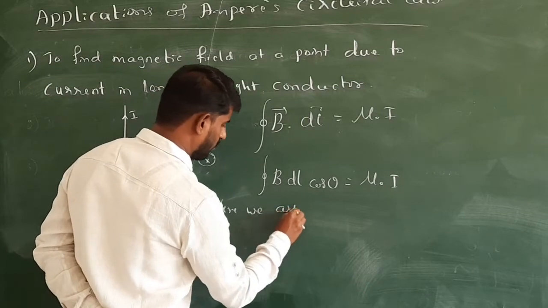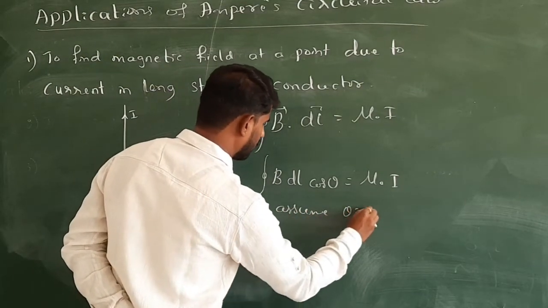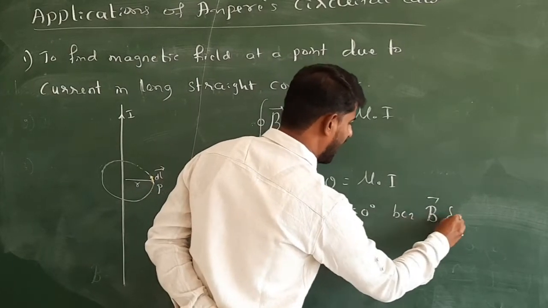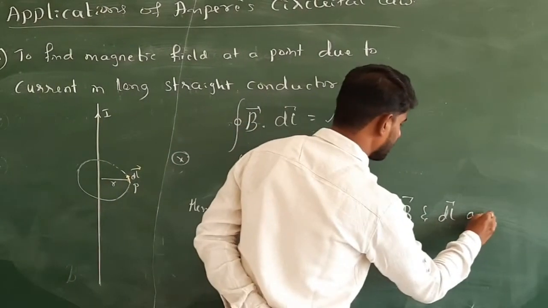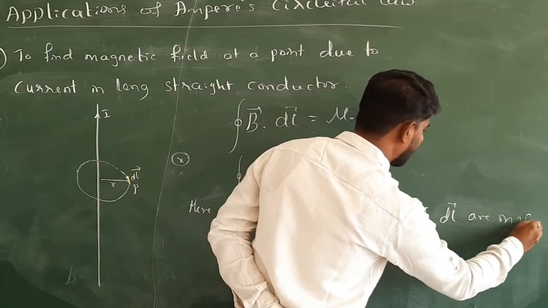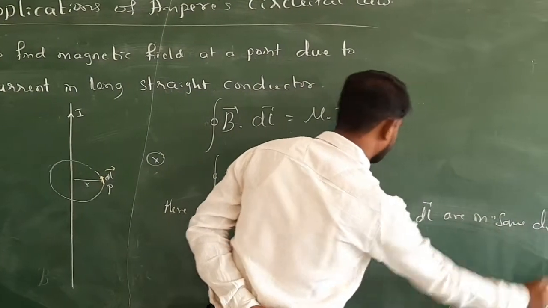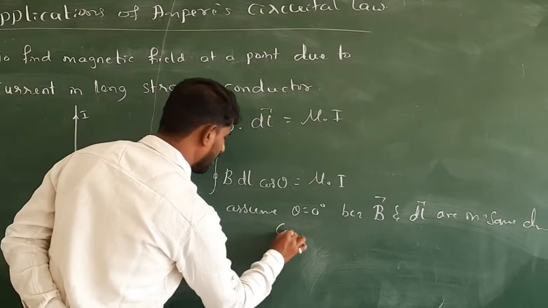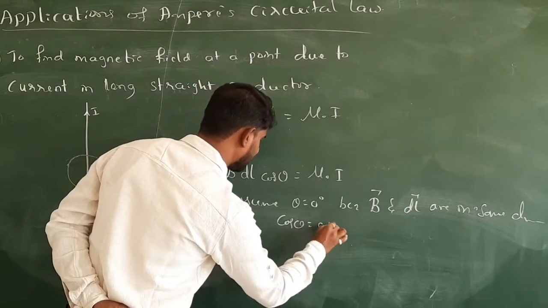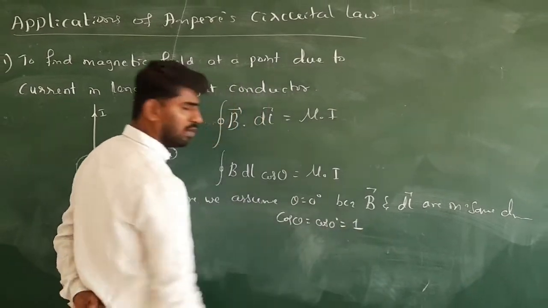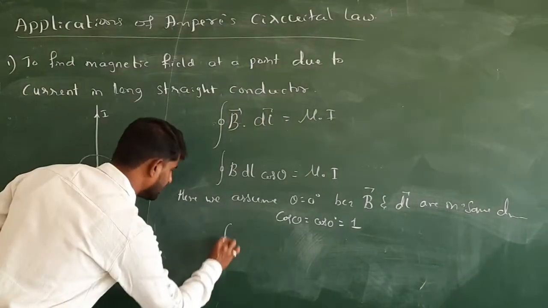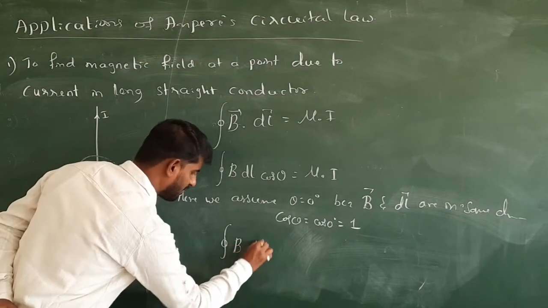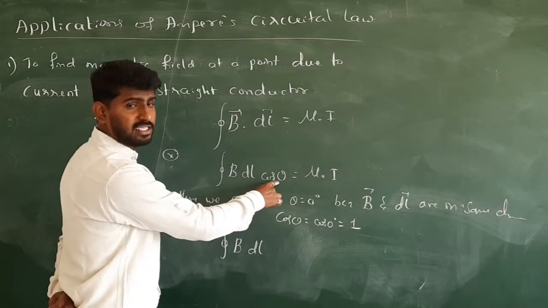Here we assume theta is equal to 0 degrees because vector B and vector dl are in the same direction. Is it? They are in the same direction. So theta equal to 0, that is, cos theta is equal to cos of 0 degrees, which is 1. So the above equation is the integration of magnitude of B and magnitude of dl. So no need to write the cos because its value is 1 now.